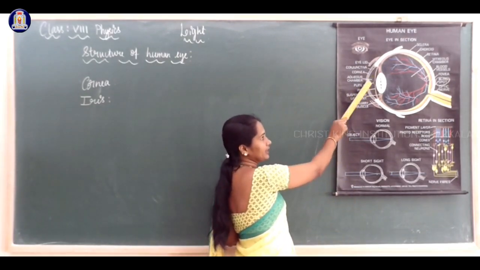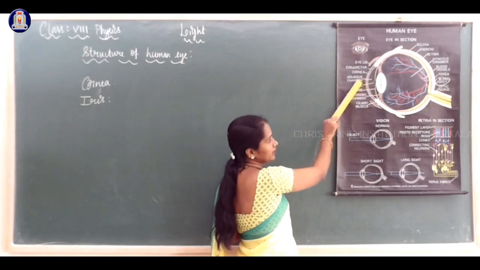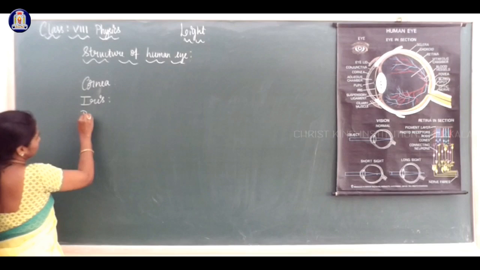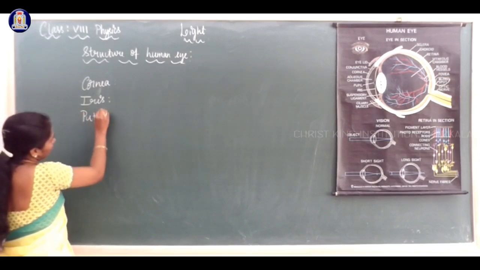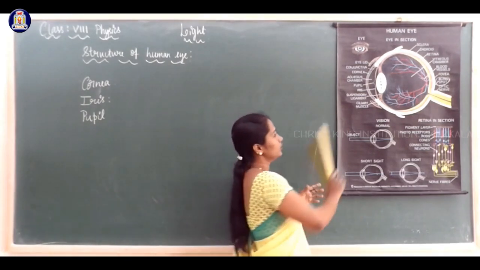In the middle of the iris, you can see a small opening. This small opening is called the pupil.